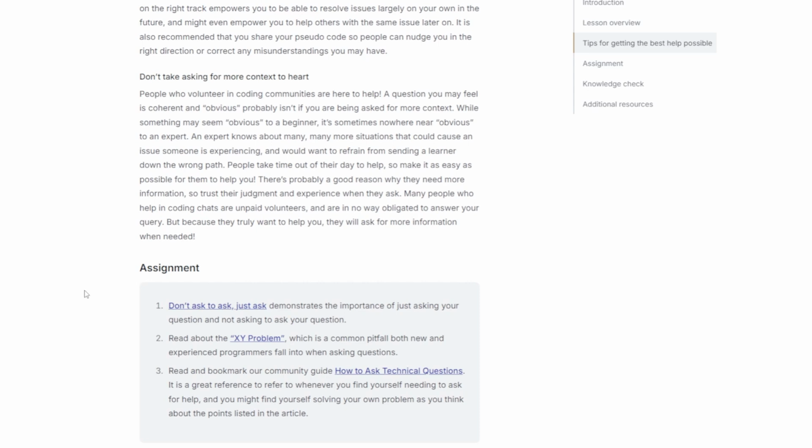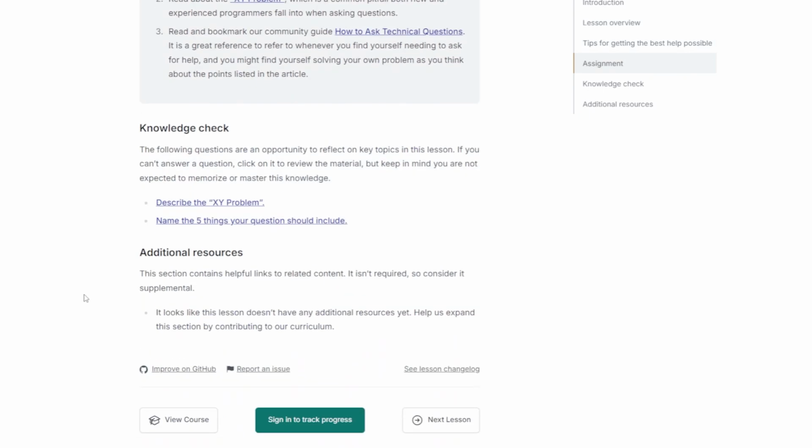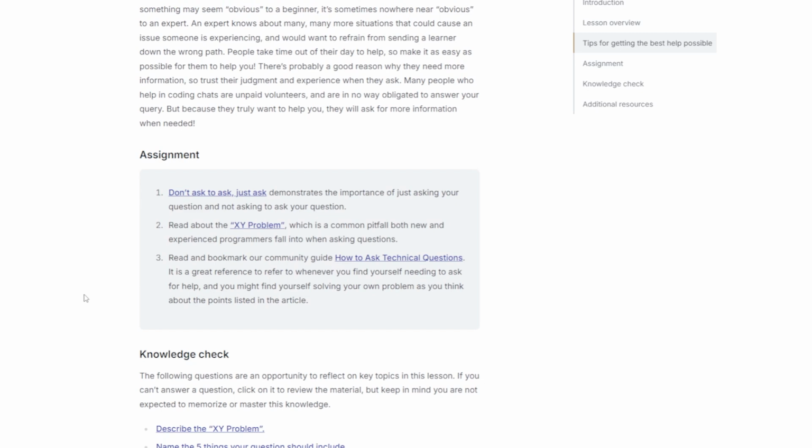Don't take asking for more context to heart. People who volunteer in coding communities are here to help, but a question you may feel is coherent and obvious probably isn't if you are being asked for more context. While something may seem obvious to a beginner, it's sometimes nowhere near obvious to an expert. An expert knows about many, many more situations that could cause an issue someone is experiencing and would want to refrain from sending a learner down the wrong path.